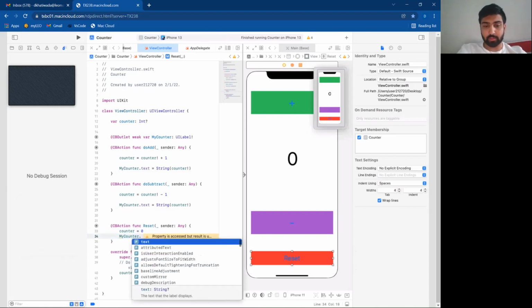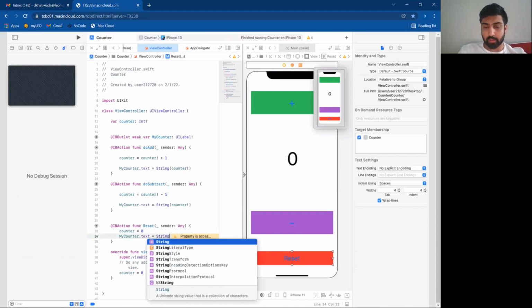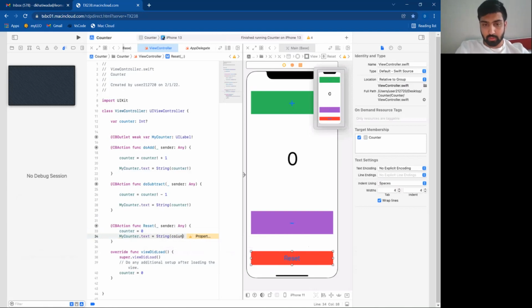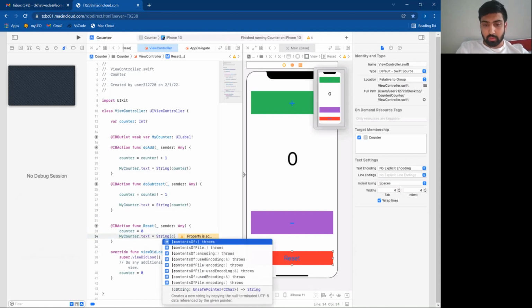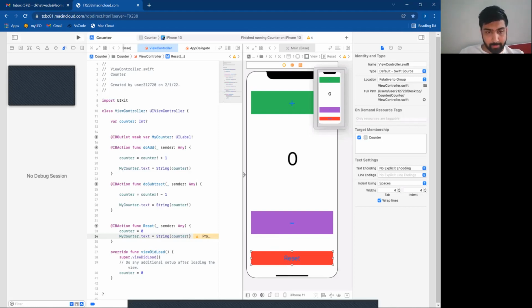It says my counter.text. I write the same statement here, equals to string. I go counter not equal to. This should be fine here.